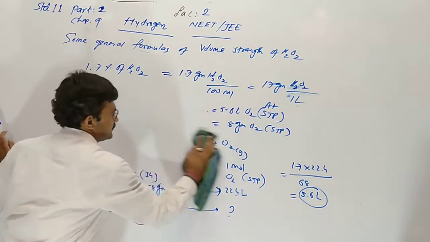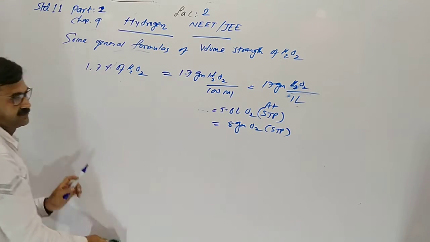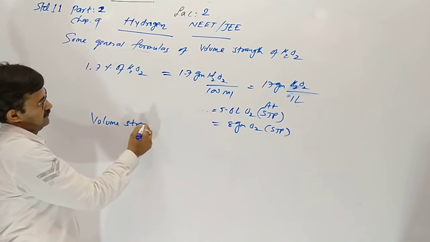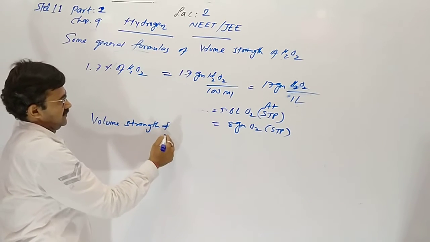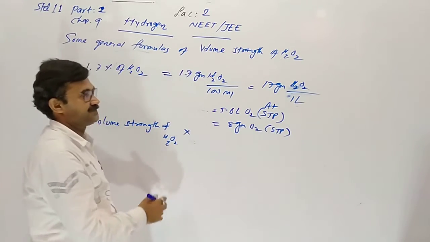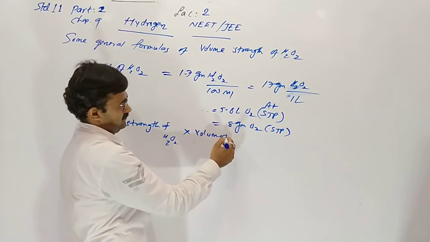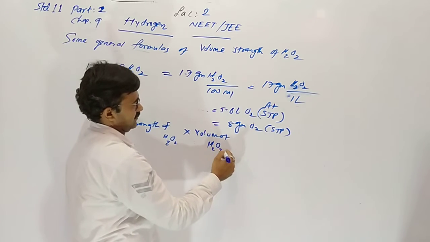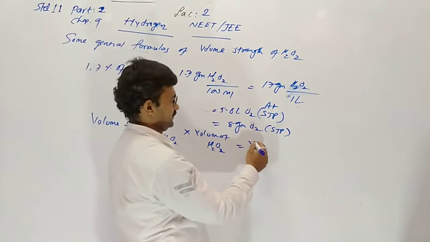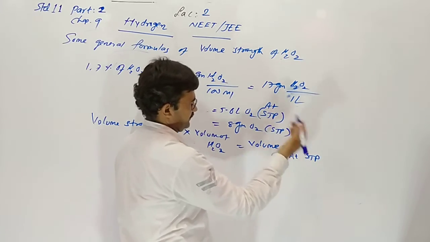Now, volume strength of H2O2 into volume of hydrogen peroxide gives the volume of O2 at STP.